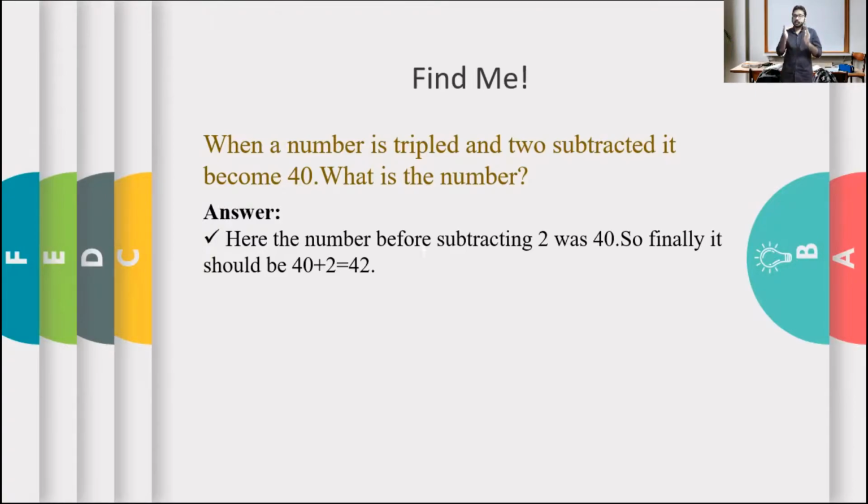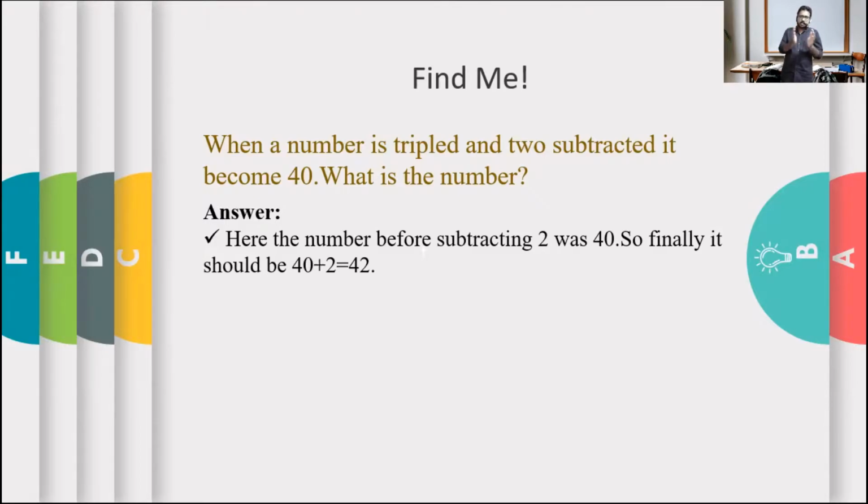So, in order to solve this, we have to unlock from the end of the sentence. See, 2 subtracted. We know that in our previous class we had learned, if we know the answer, to find the required number, we can change subtraction to addition. That's what we are doing here. So it says that the number was 40, but we got that 40 by subtracting 2. So it should be what? 40 plus 2, which is 42. So we got a certain answer 42, right?